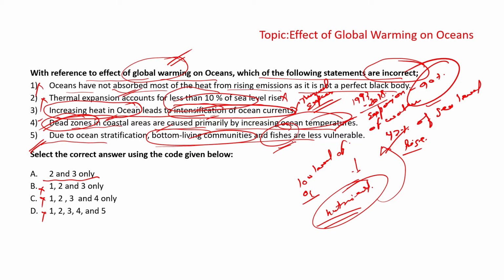So the ocean acts as a massive heat sink, that is the clear point of view. Thermal expansion of seawater due to warming is a significant contributor, at 42%. Then we have read about the changes in the ocean currents, then the dead zones, and the last one, the 5th, is also incorrect here. So all 5 statements, 1, 2, 3, 4, 5, are incorrect here.